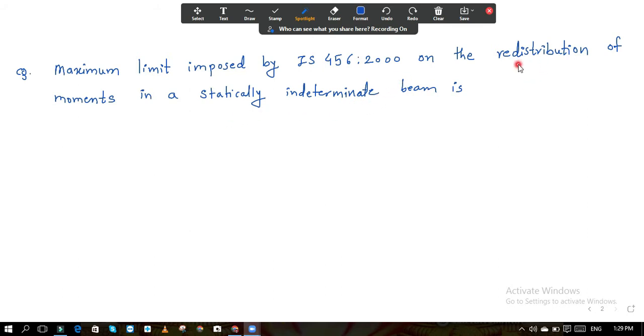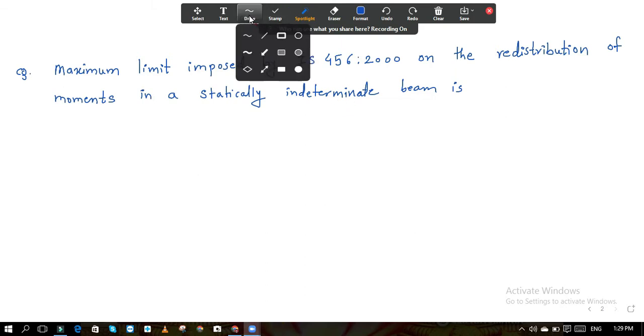Moment distribution, I think you have already studied the moment distribution. So what we do when we come across any continuous beam or any joint where more members are there, while calculating the bending moment at that particular joint: we try to distribute the moment, we try to achieve equilibrium. You were doing it like this, right?